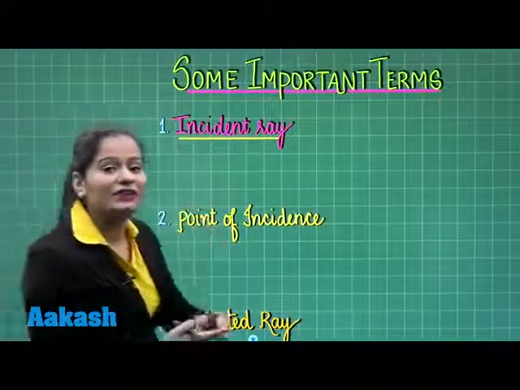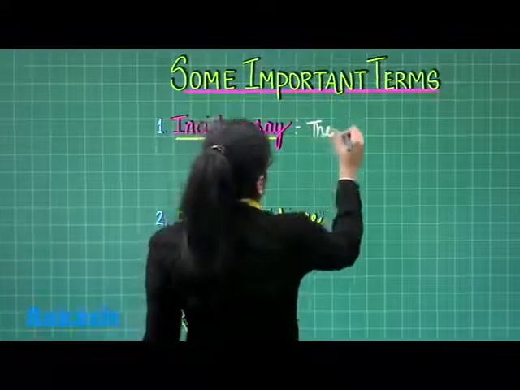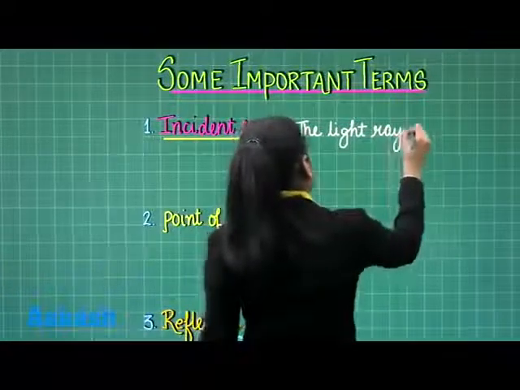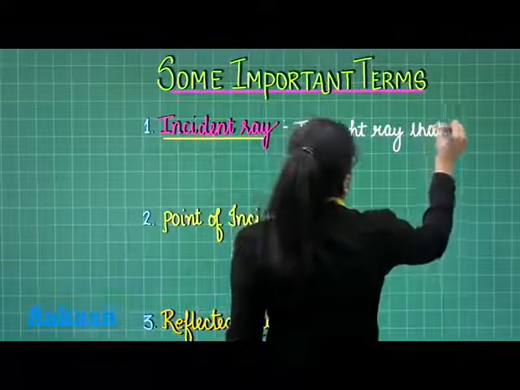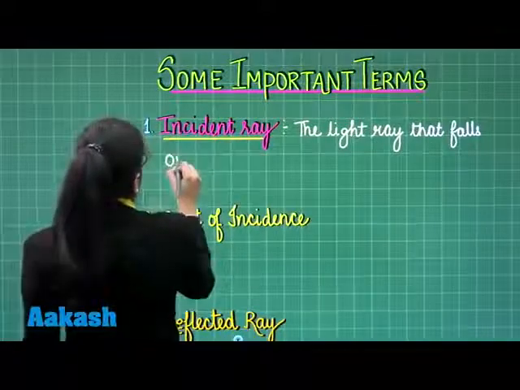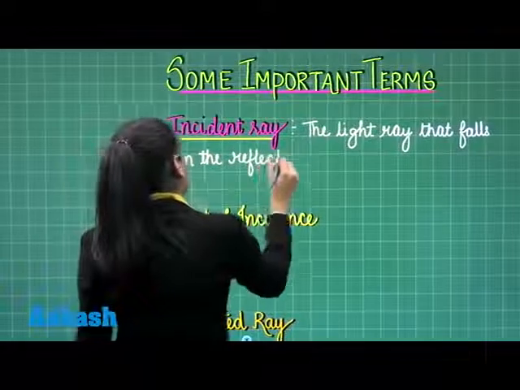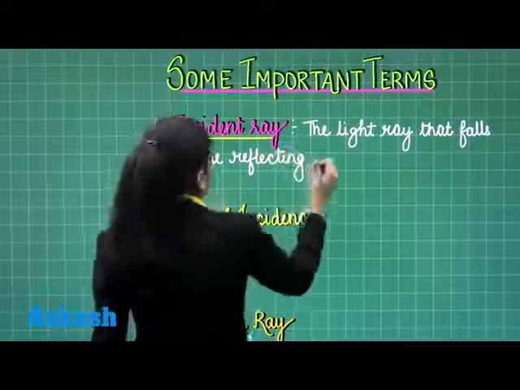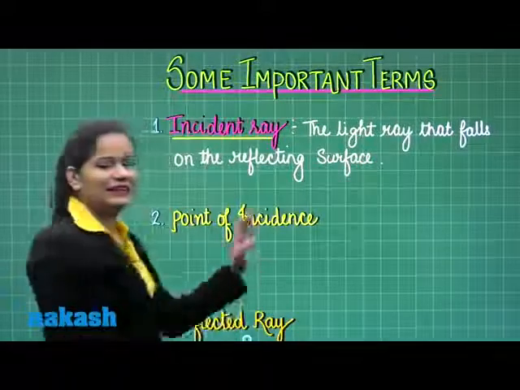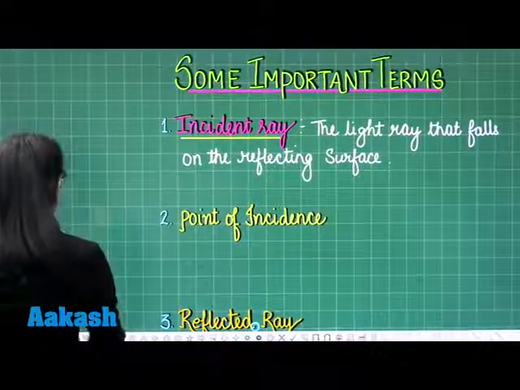Incident ray: the light ray that falls on the reflecting surface is the incident ray.